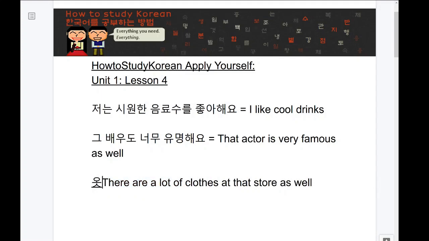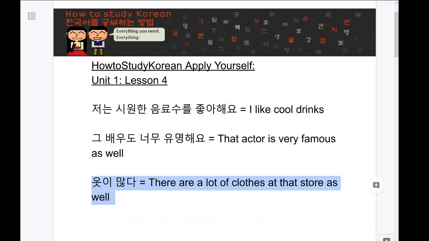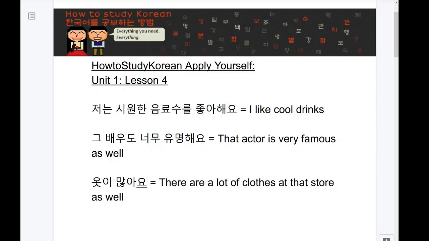옷 is the word for clothes, and again, there's no way to know if it's plural or singular. If I just add the particle 이 to it and then say 많다, because 많다 allows me to say that there are a lot of something, that's all that the sentence means so far, and it's actually a perfectly fine sentence. It just means there are a lot of clothes. Let me conjugate 많다 to the same style of conjugation that I've done in my previous 2 verbs, the verb and adjective that we have up there. So let me make it 많아요, even though 많다 is a possible conjugation. This again is fine, and it says there are a lot of clothes.